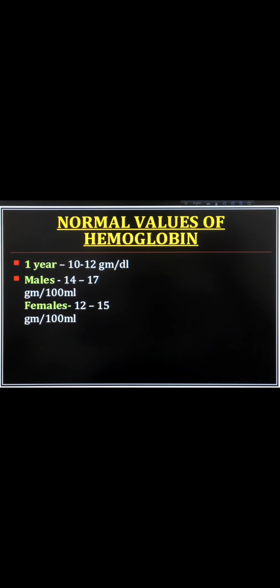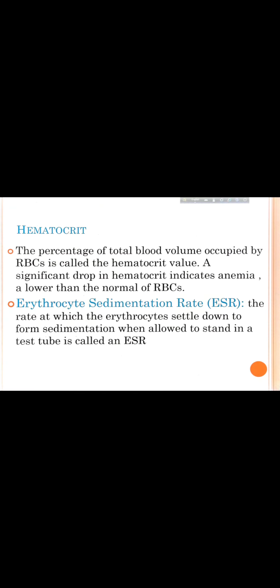So normal values of hemoglobin vary for men, women, and even children. In a 1 year old, if we see the hemoglobin limit, it is 10 to 12 gram per 100 ml, whereas in adult males 14 to 17 gram per 100 ml, and females 12 to 15 gram per 100 ml. Let's see the hematocrit.